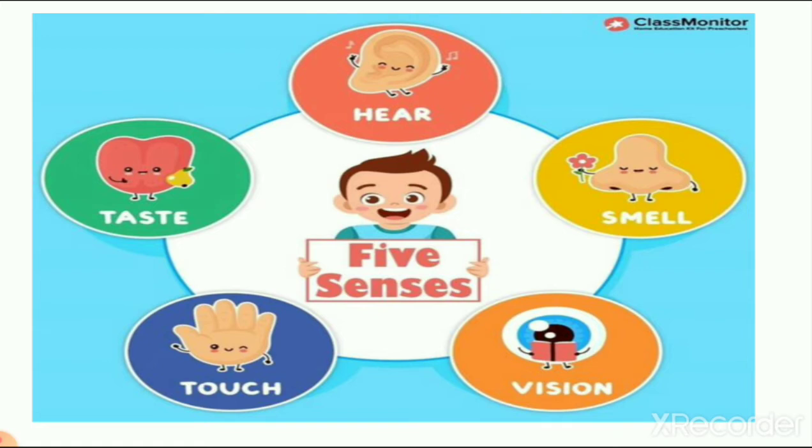Then eyes help us to identify different kinds of colors, like a rainbow has 7 colors, and when we see cartoons on TV, we can see the different colors of the cartoons, we can identify things from so far because of eyes. Then touch, we feel the touch, that a teddy bear is very soft. Then taste, we feel that cold drinks are very sweet, and here we can hear the voice of different kinds of things like trains and bells, mobile phones and many other things. So these all are our sense organs.